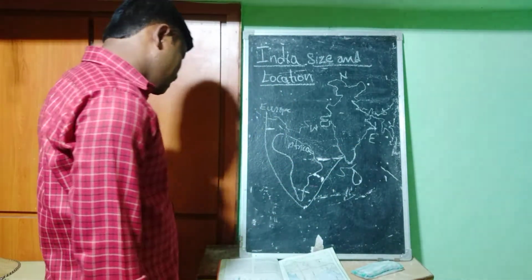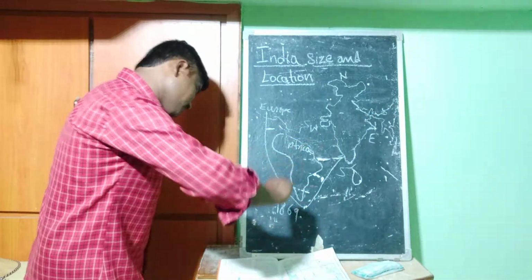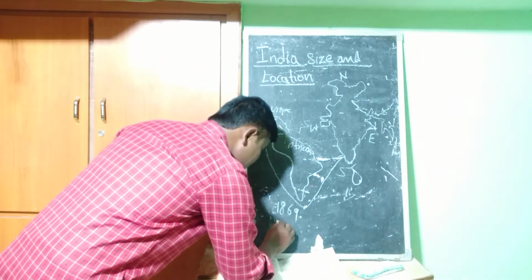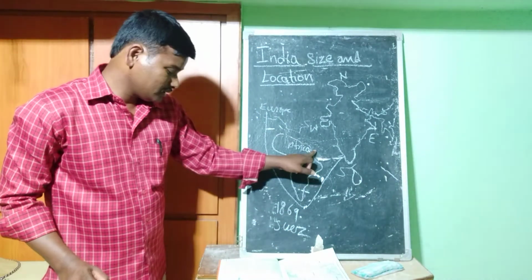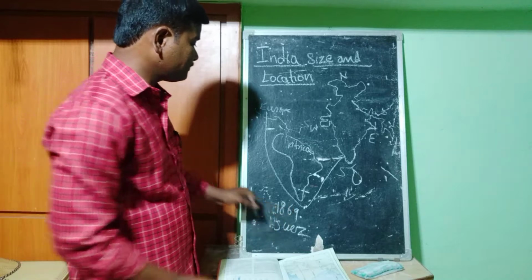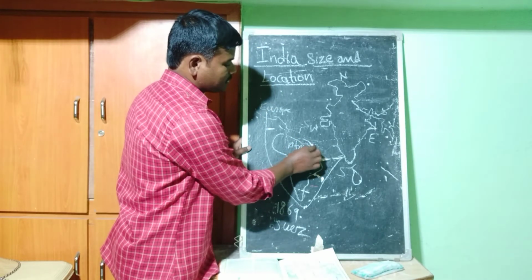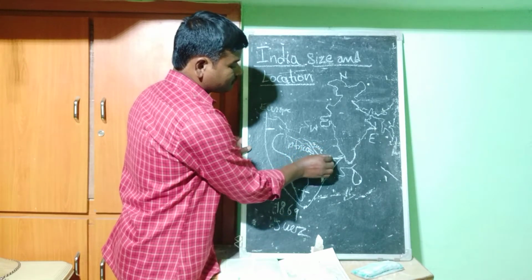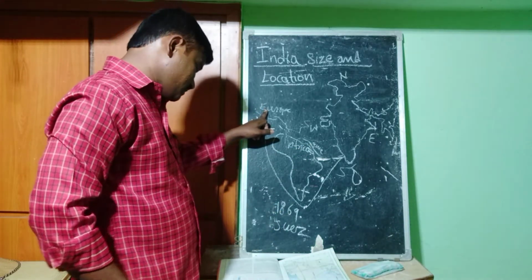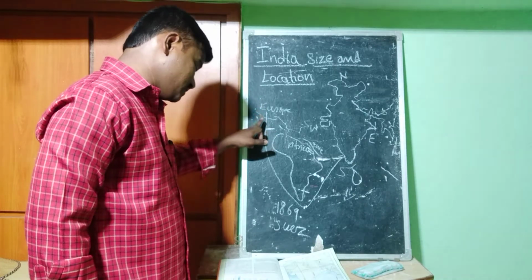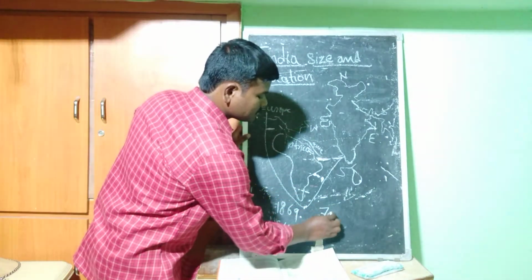But by the year 1869, that canal, the Suez Canal, opened. It is here, very near to Africa, through the Red Sea. So here is the Suez Canal. When it opened in the year 1869, India's distance from Europe decreased by up to 7,000 kilometers.